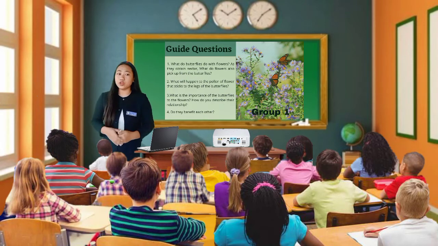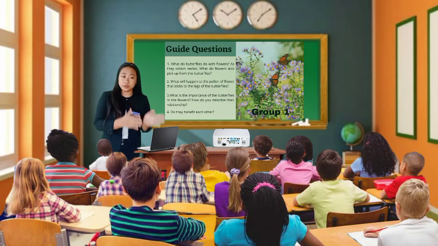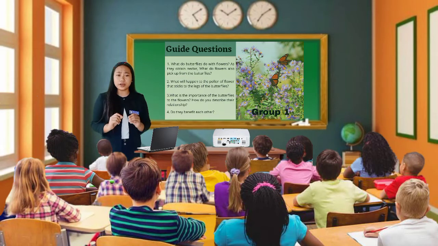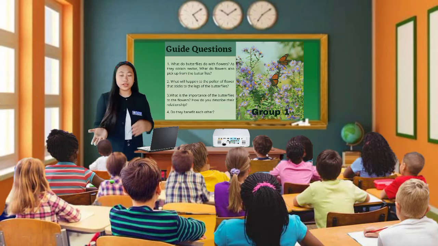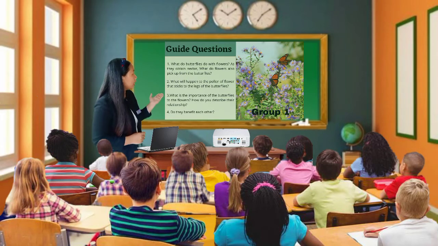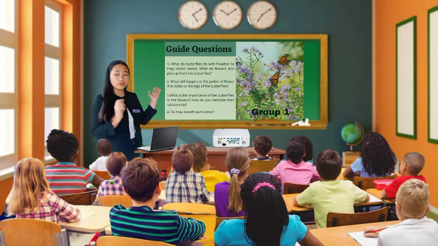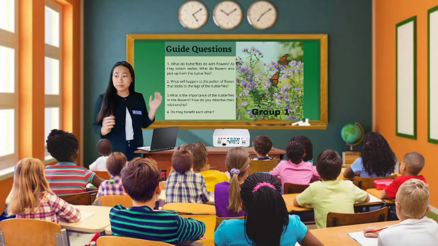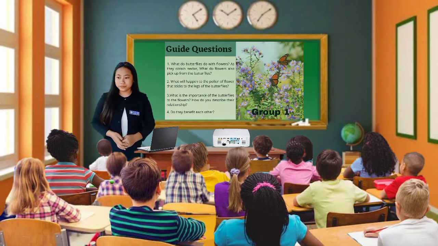That's right, very good. When the butterfly transfers to another flower to sip nectar, the pollen grains that stick to their legs will also transfer to another flower, which can result in fertilization to form a seed or to reproduce. As for the third guide question of group 1, what is the importance of the butterflies to the flowers? And how do you describe their relationship?